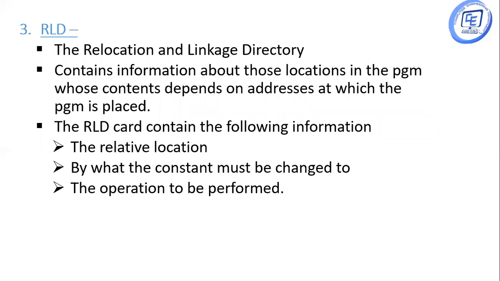The next card is RLD, that is relocation and linkage directory. This contains information about those locations in the program whose contents depend on addresses at which the program is placed. The RLD card contains the following information: relative location, by what the constant must be changed to, and the operation to be performed.